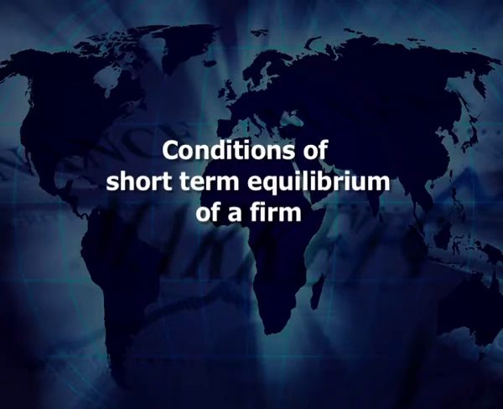Conditions of short-run equilibrium of the firm. In economics, short-run is a particular time period in which the firm cannot change fixed factors of production and thereby the firm cannot change production and supply of the commodity. In price determination during the short period, demand for the commodity is more effective than the supply of the commodity in the market.